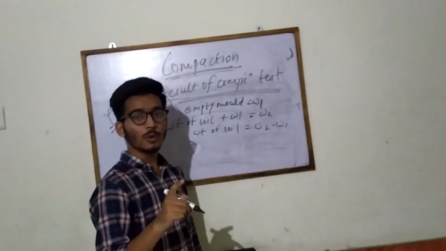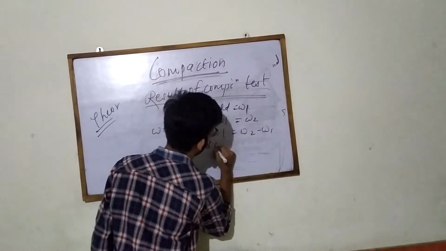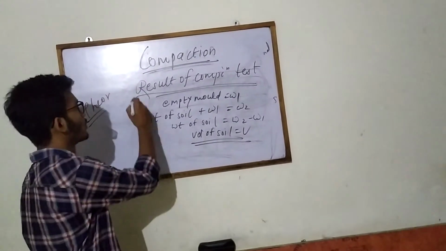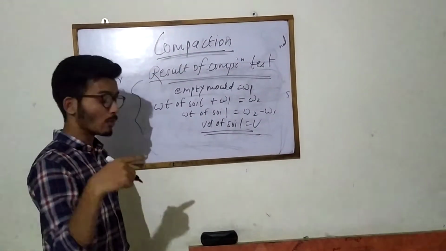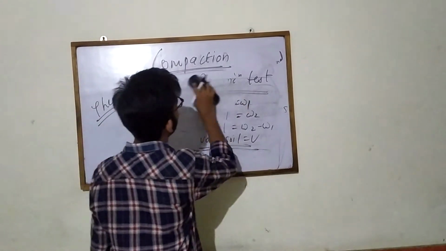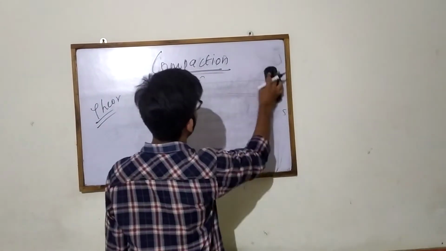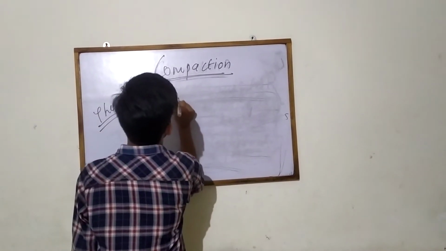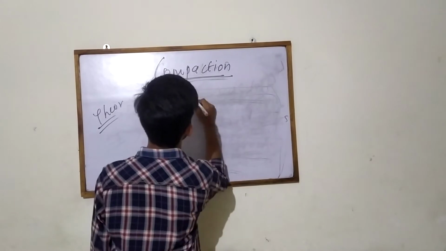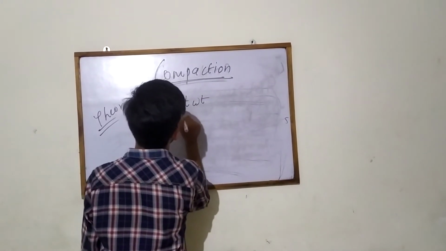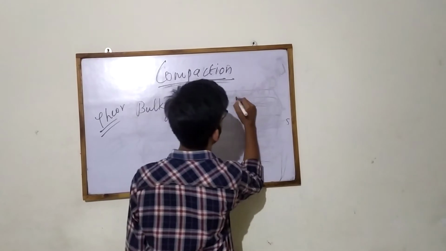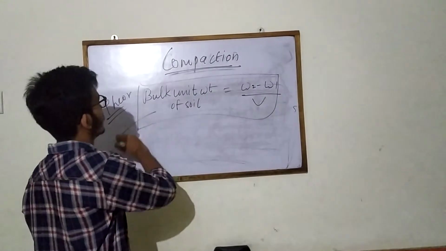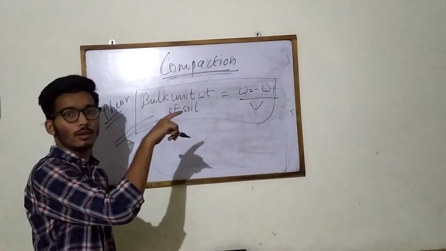So we have assumed the volume of the soil equals V. From this whole process we have to find out the bulk unit weight of the soil. What is the bulk unit weight of the soil? This is the main formula. The bulk unit weight of the soil is the weight of the soil, which is W2 minus W1, upon the volume of the soil. So the bulk unit weight of the soil is (W2 minus W1) upon V.